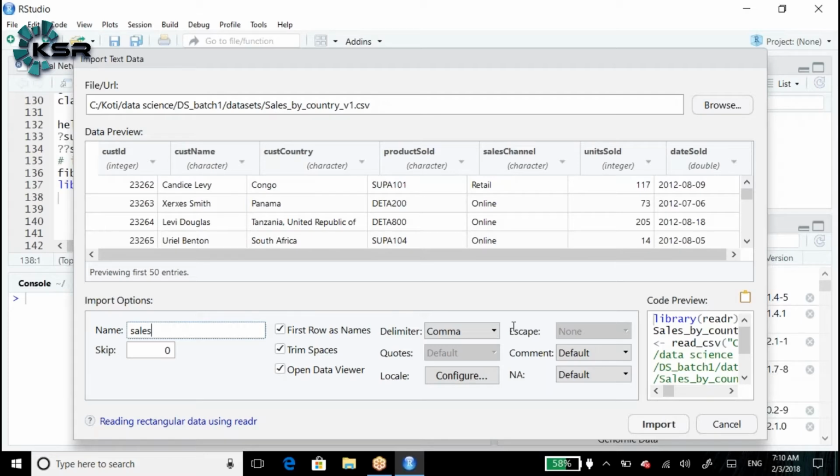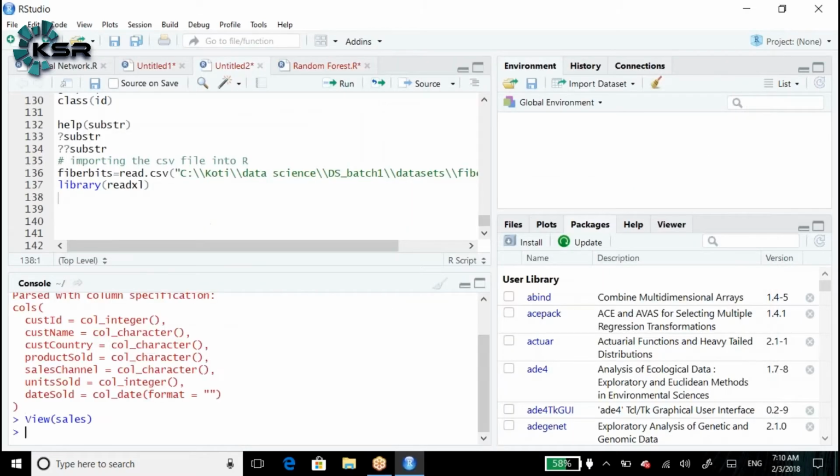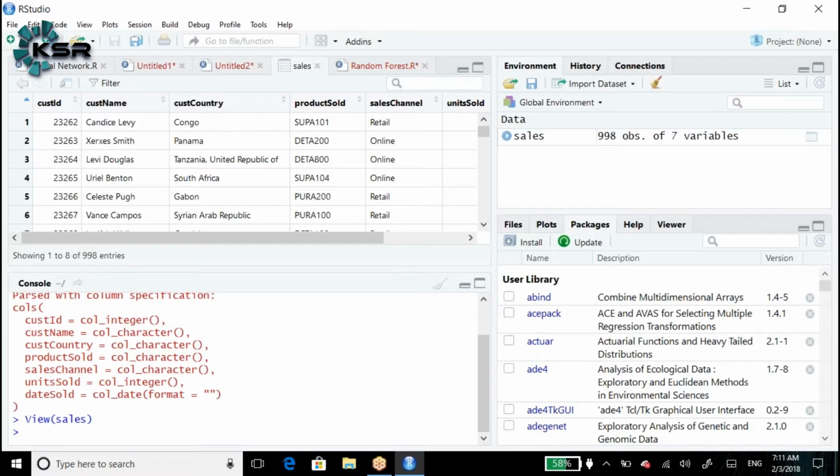The delimiter is comma. By default, missing values are stored as NA. Comment will be, hash is the comment. We are importing the data. So the data set consists of 998 observations of 7 variables. If you look at the top right side, sales data consists of 998 observations of 7 variables. Now once we import the data into R, if you have a SAS data set, can you see the option from SAS?